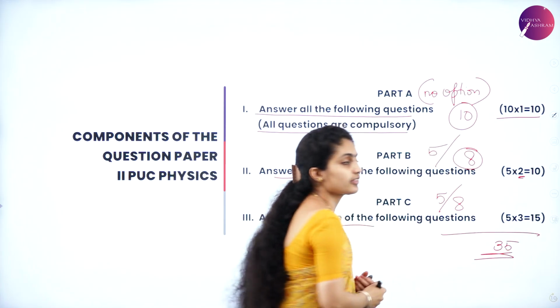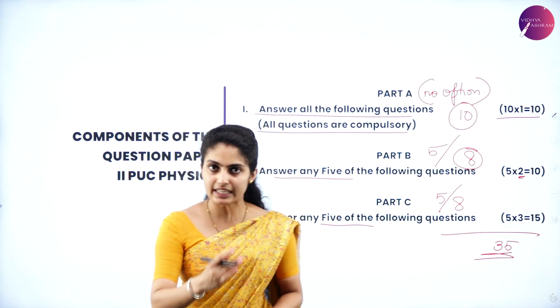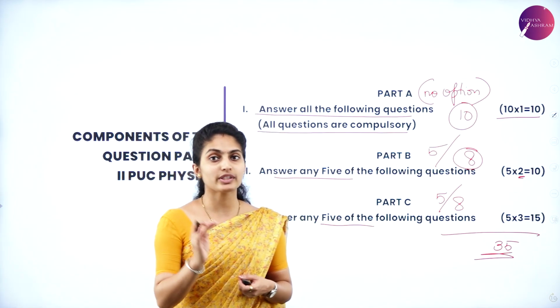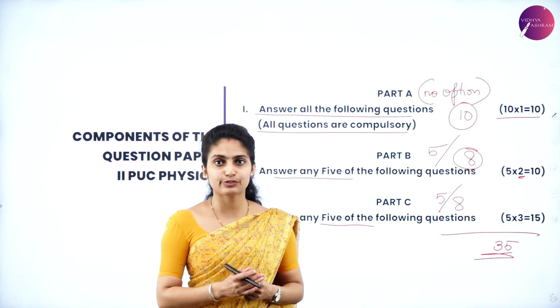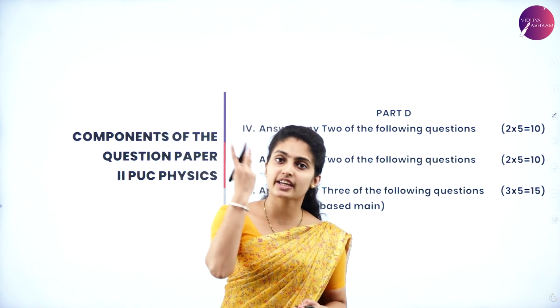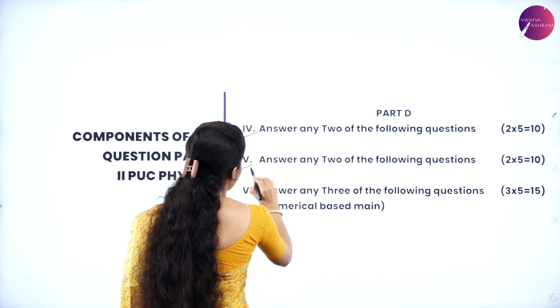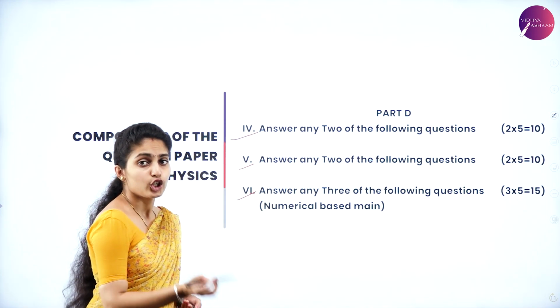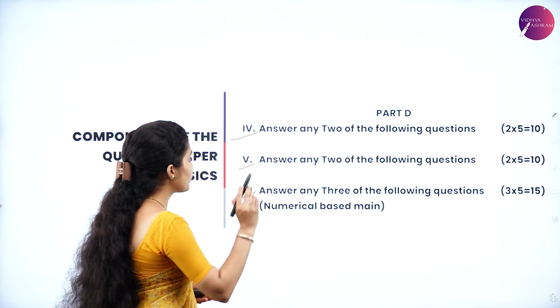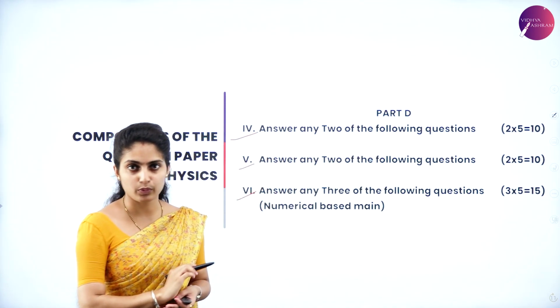So this is the 35 marks you have got for part A, part B, part C in total. Rest we are left with 35. 35 marks is from part D all alone. So part D consists of again 3 Roman numbers, that is 3 subunits, Roman number 4, 5 as well as 6. So from 4, you have to remember, students, any 2 of the following questions you are supposed to write.